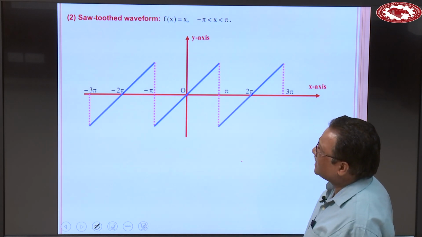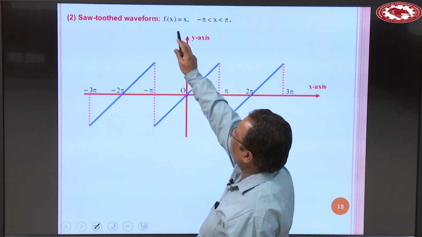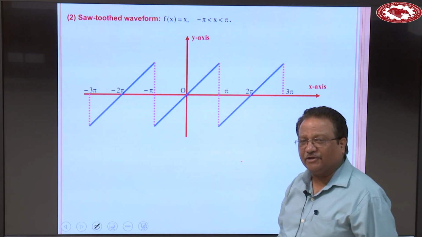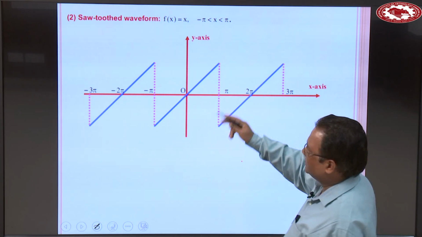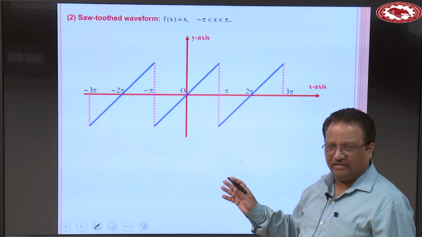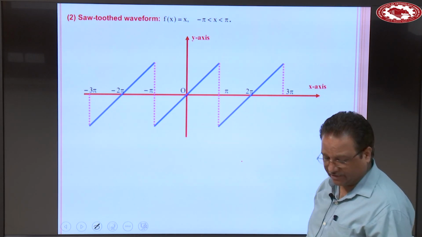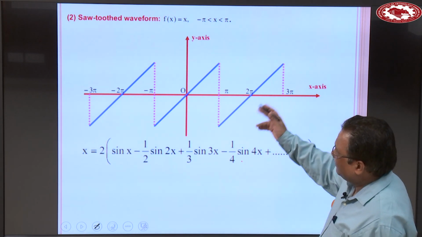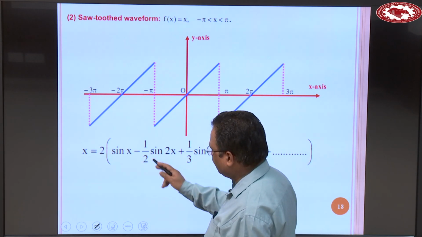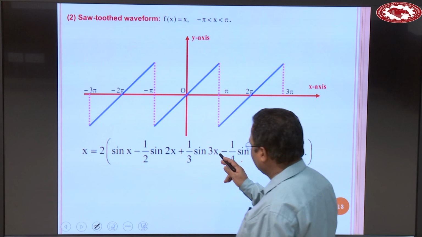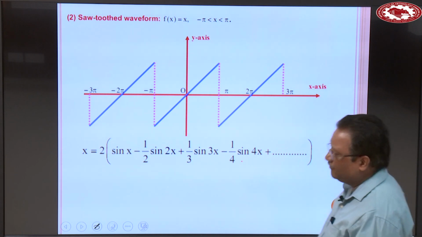Now the second one is the sawtooth waveform. This sawtooth waveform is defined by the function f(x) is equal to x, with x between minus pi to plus pi, and the shape of this curve is like this. We have already developed the Fourier series of these types of functions in the first 4 lectures. When you develop the Fourier series of this waveform, you will get x is equal to 2 sin x minus 1 by 2 sin 2x plus 1 by 3 sin 3x and so on. So this is the Fourier series of this sawtooth waveform.